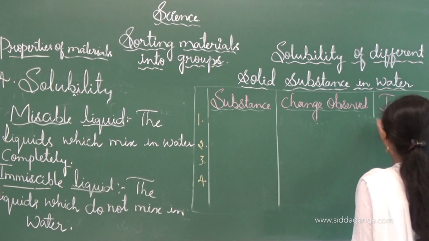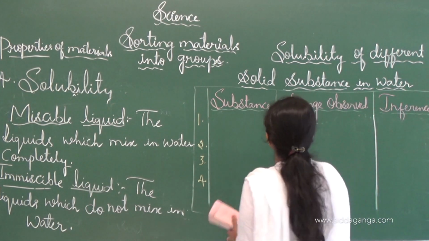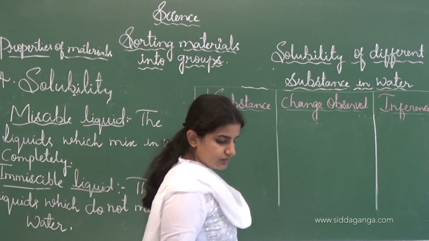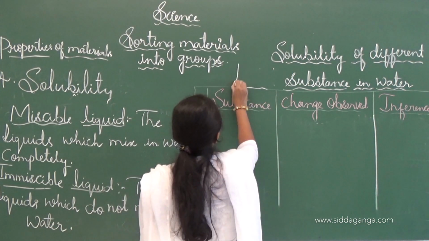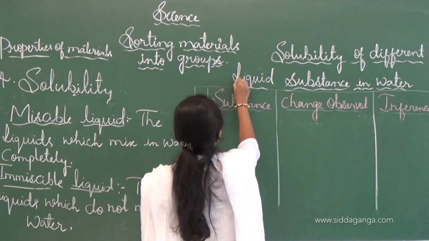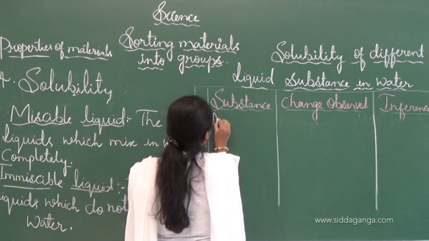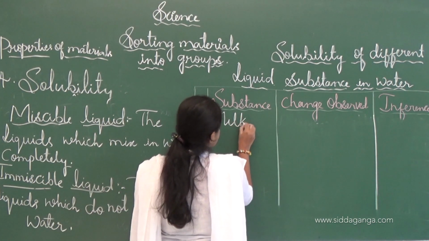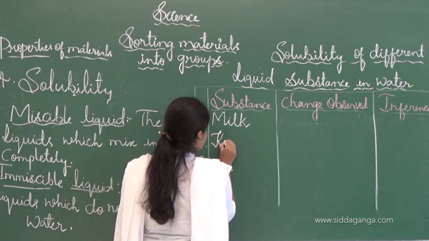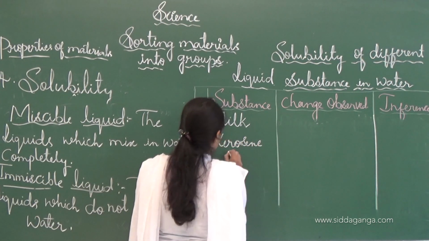Here also the same columns are there, only the thing is liquid. First one I will write here: milk. Next, kerosene oil.